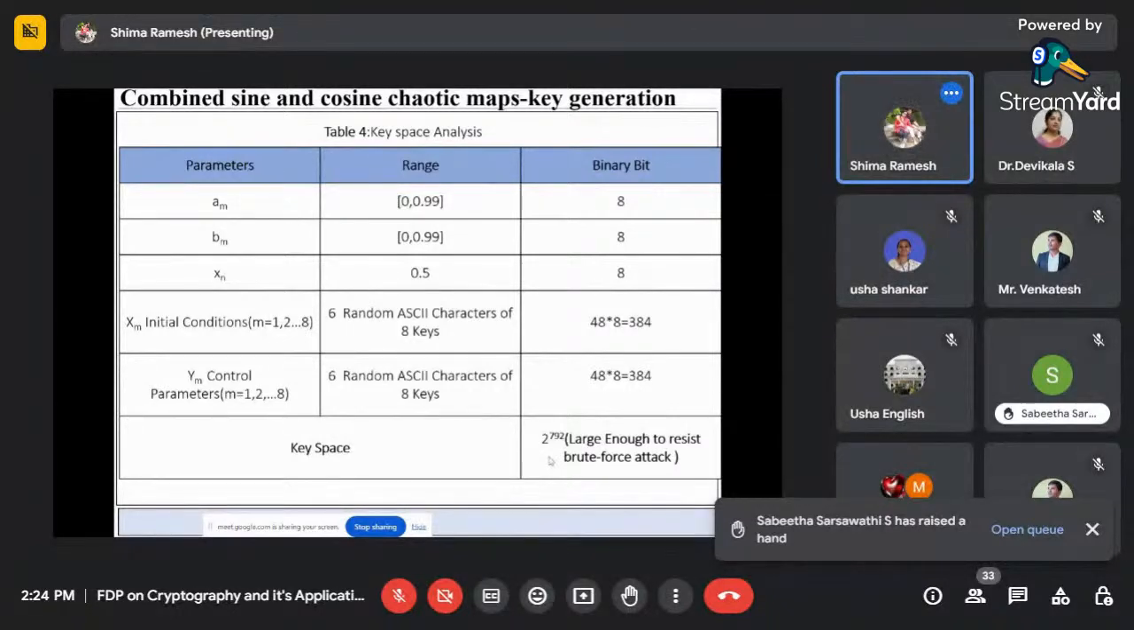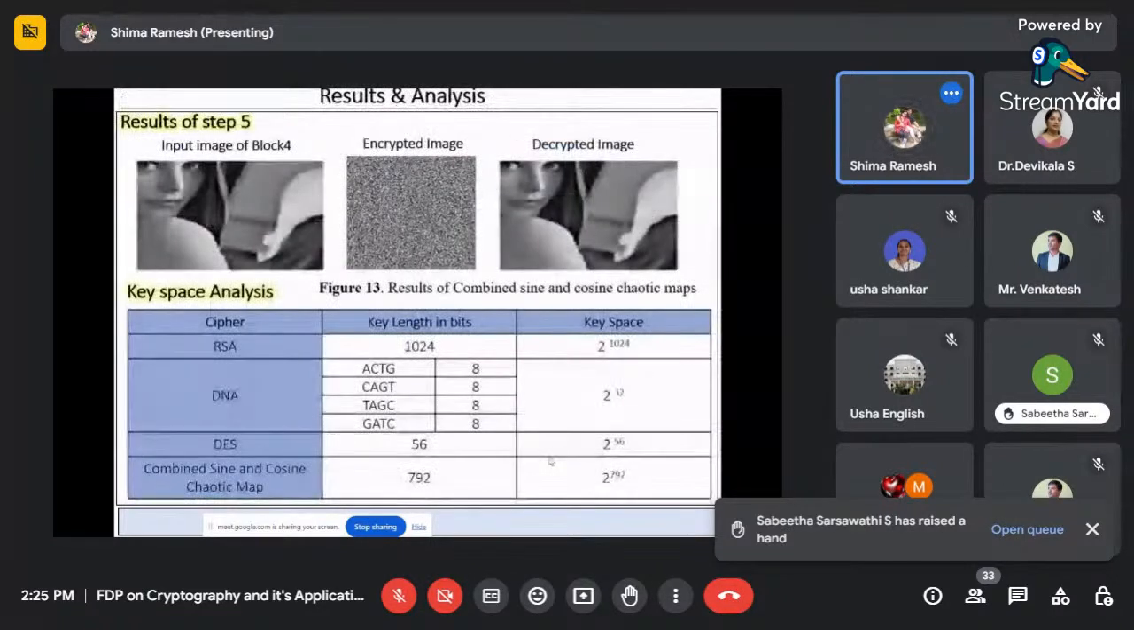Since the criterion is to resist a brute force attack, the key space should be more than 2 raised to 100. That is the criteria. I am getting 2 raised to 792, so my algorithm is large enough to resist the brute force attack. This is the result analysis of the combined sine and cosine map.